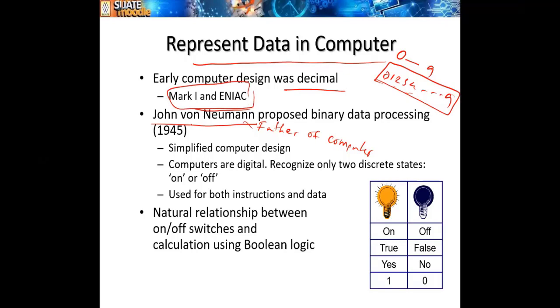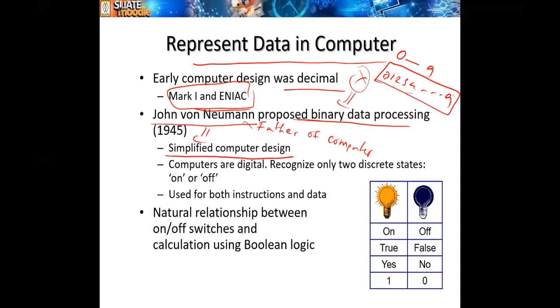Then John von Neumann proposed binary data processing. He is the one who proposed that we can use binary data for the computer. So this actually simplified the computer design. So this has led to the computer that we are using today.